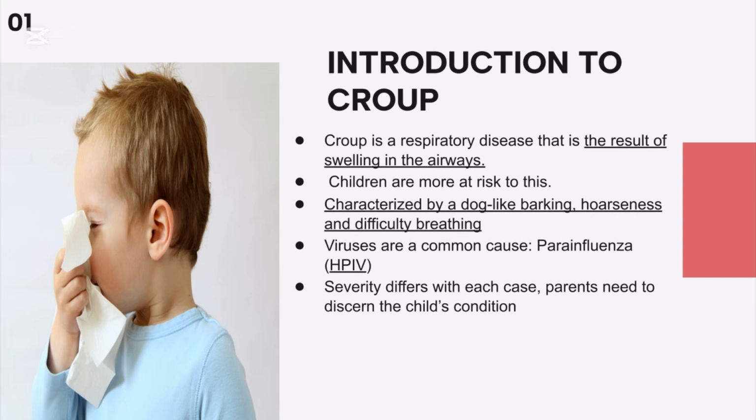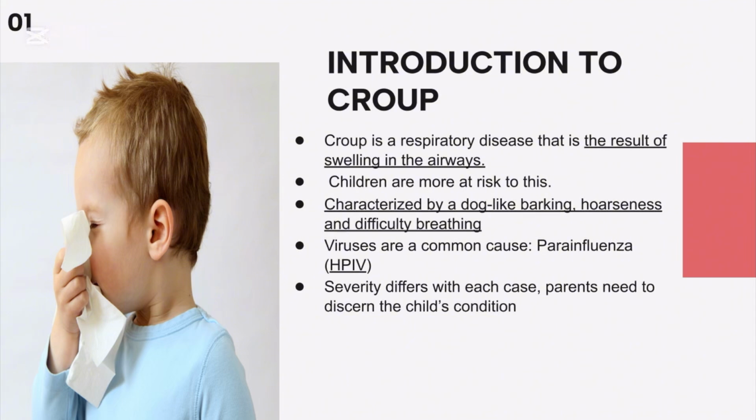1. So what is croup? Croup is a respiratory disease that obstructs the respiratory tracts due to swelling in some of those parts. It's commonly seen in children 3 months to 5 years of age due to their smaller and undeveloped tracts, therefore being rare in adults since the swelling would affect breathing less. The inflammation leads to a dog-like barking, hoarseness, and difficulty breathing.